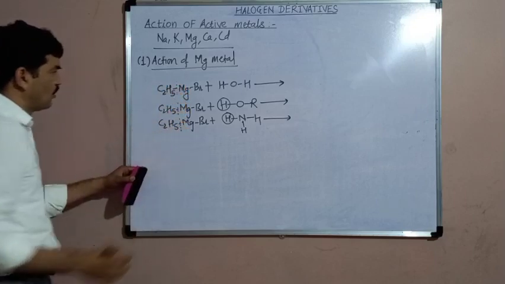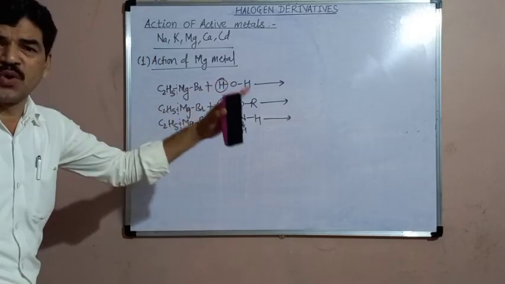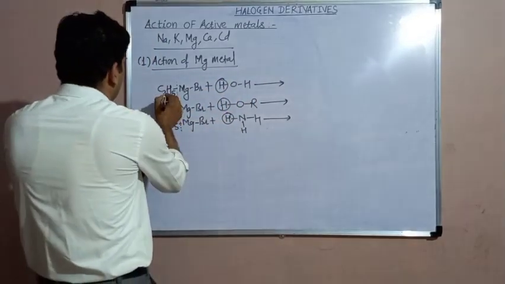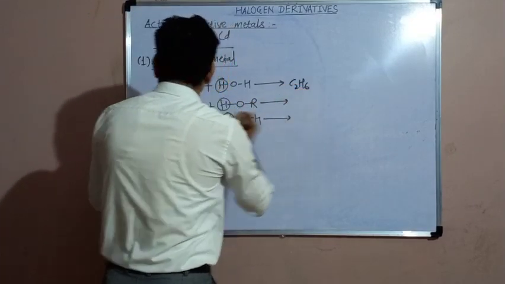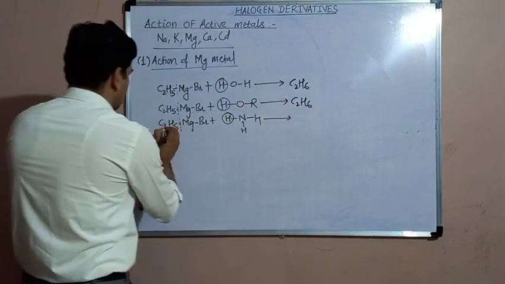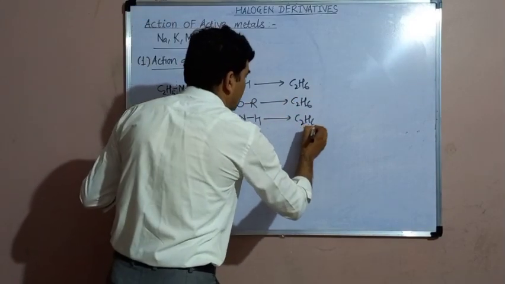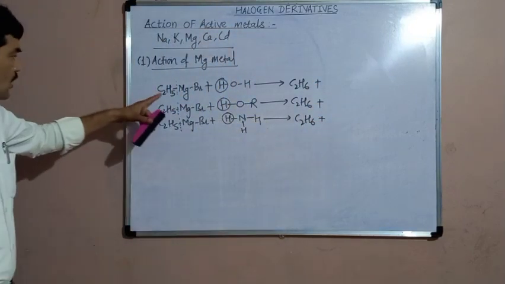It undergoes breakdown and there is a formation of the corresponding hydrocarbon. C2H5 plus H, that is C2H6. Here also C2H6. So formation of hydrocarbon occurs.